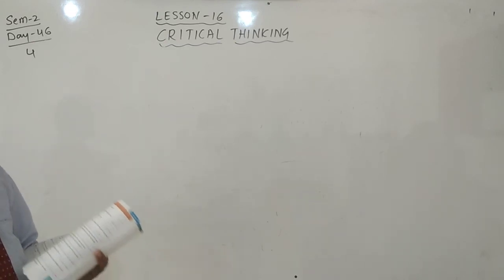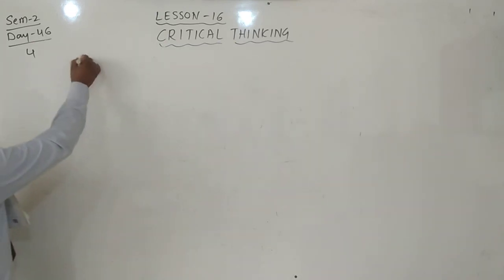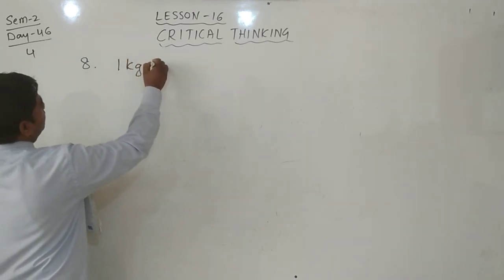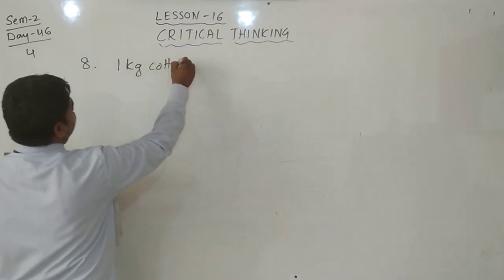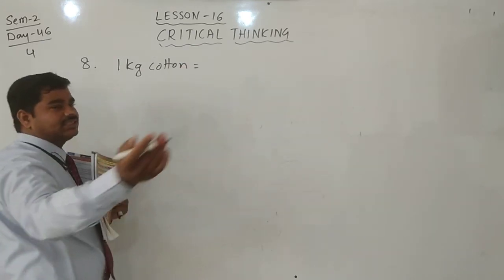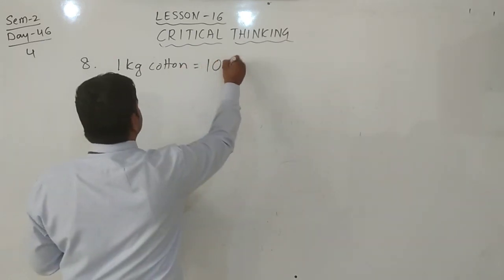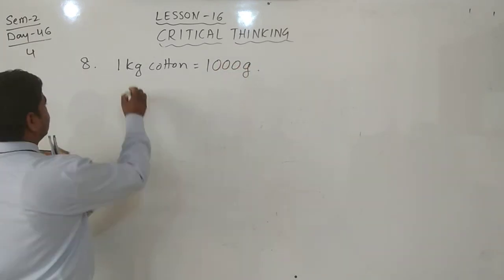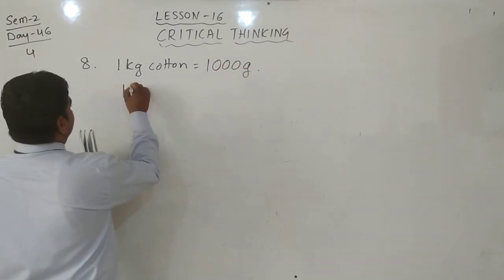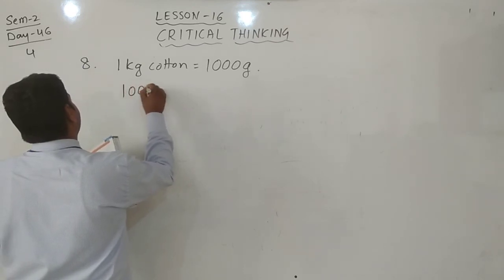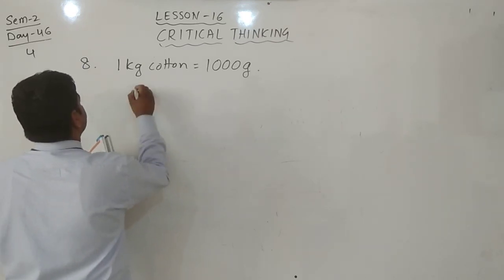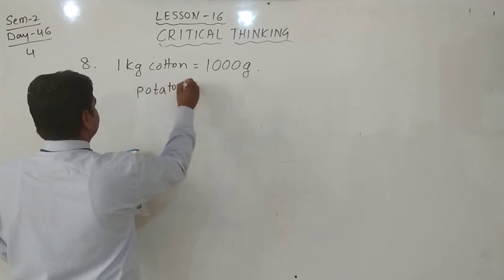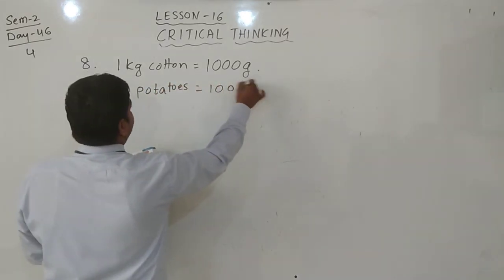Why? Here 1 kg of cotton, convert kg into grams, is 1000 gram. This is also 1000 gram. Then here 1000 gram of potatoes is equal to 1000 gram.